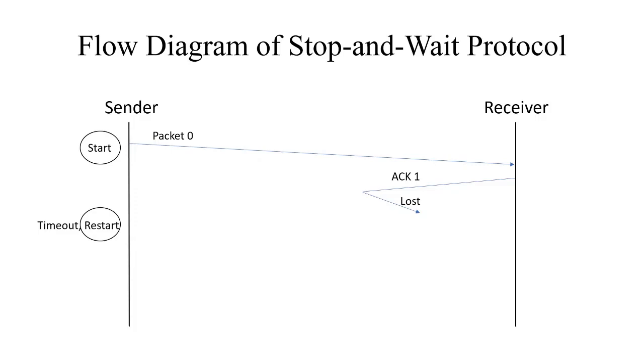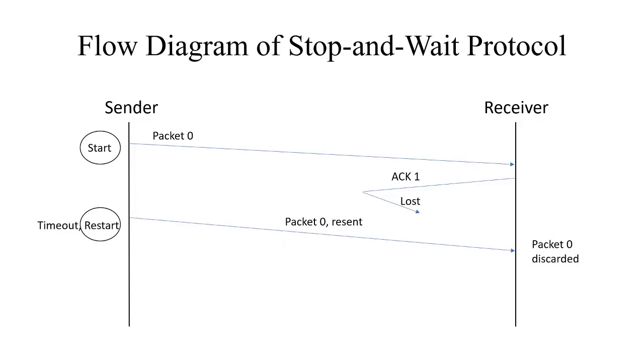So at this particular moment the sender will restart the timer and send the packet again. The receiver, upon receiving this packet, will come to know that this packet is duplicated, and that the acknowledgement it has sent is lost.